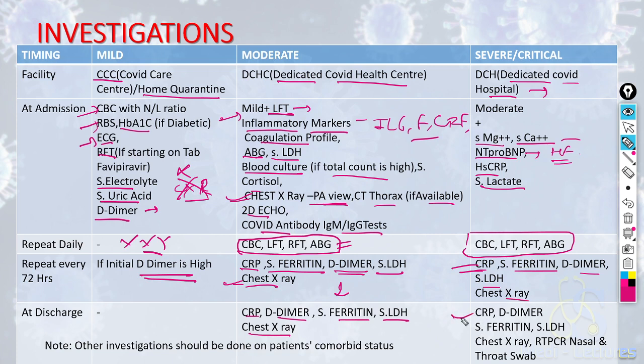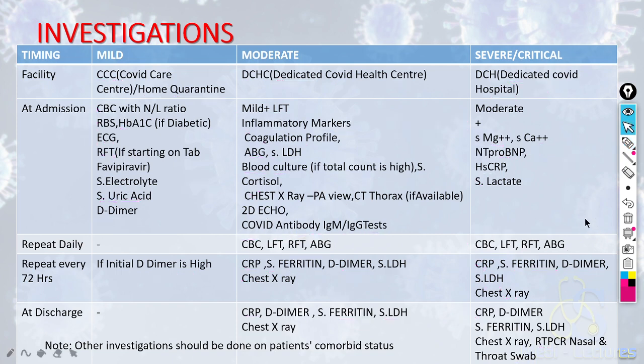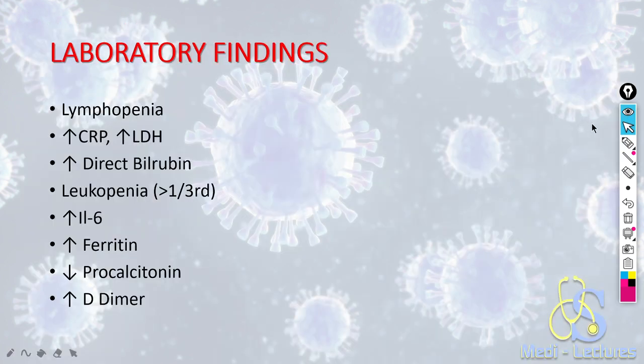At discharge also, the same protocol is followed as in moderate illness, but if required, we can also send repeat RT-PCR. So repeat RT-PCR testing is only and only required in severe or critical illness. So friends, this is a very important chart from which multiple MCQs can be formulated. Going to the next part.